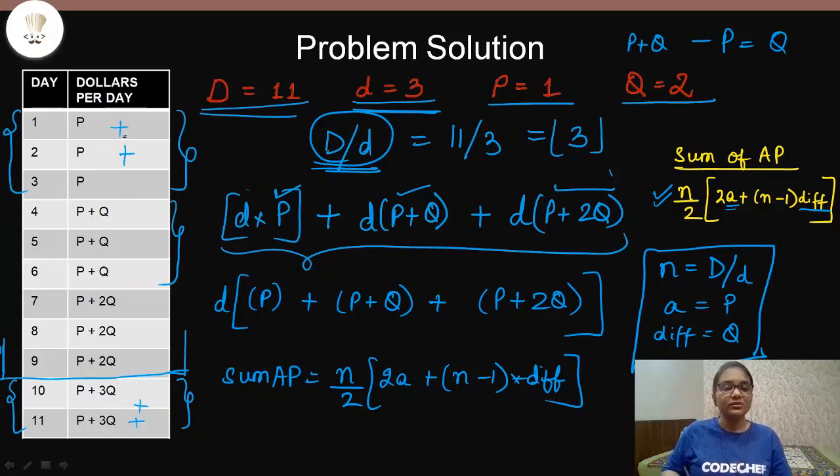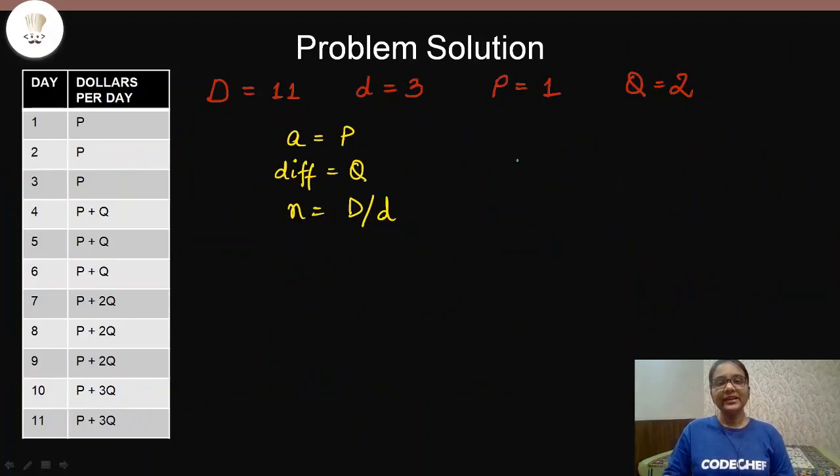Now what about the last part of the answer? Means these two terms, the 10th and 11th day, where we are printing P plus 3Q dollars. So how are we going to find that out and include it in our mathematical solution? So let us see that. For 9 days, we have already calculated the sum. Why?